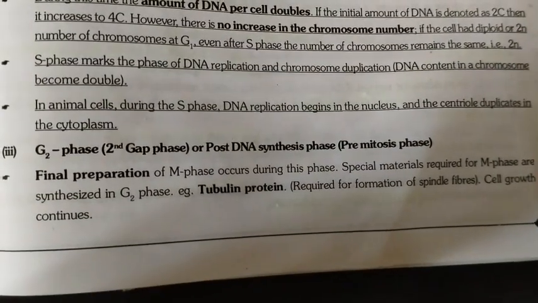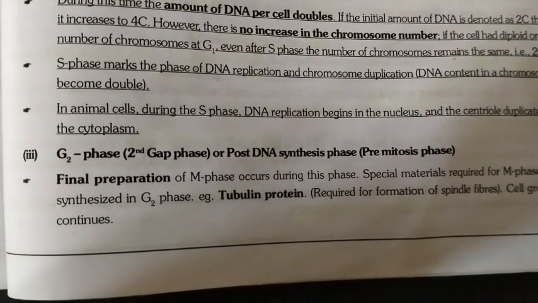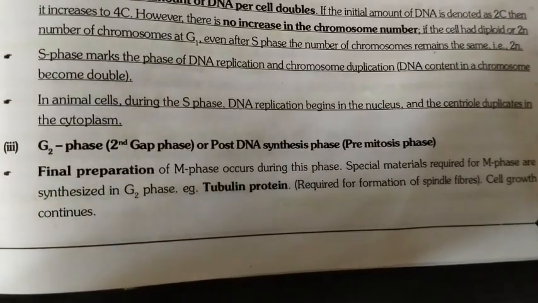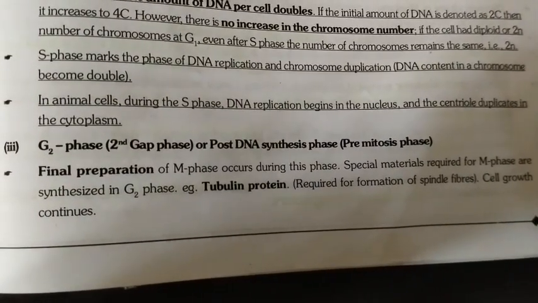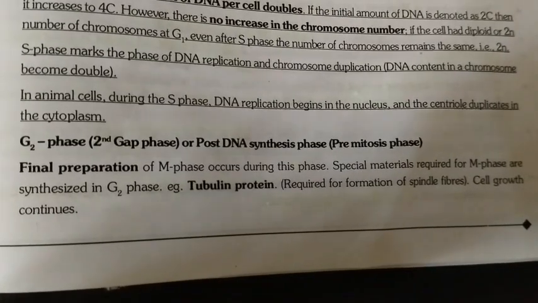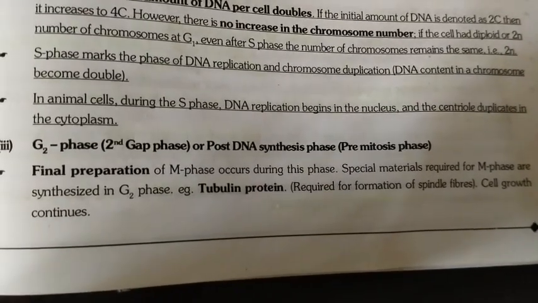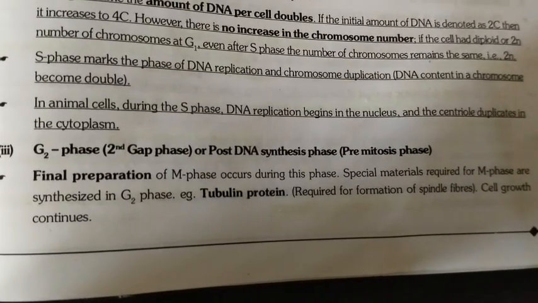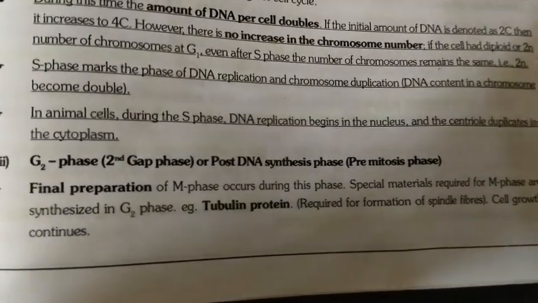3, G2 phase. Second gap phase or post DNA synthesis phase, pre-mitosis phase. Final preparation for M phase occurs during this phase. Special materials required for M phase are synthesized in G2 phase, for example tubulin protein required for formation of spindle fiber. Cell growth continues.